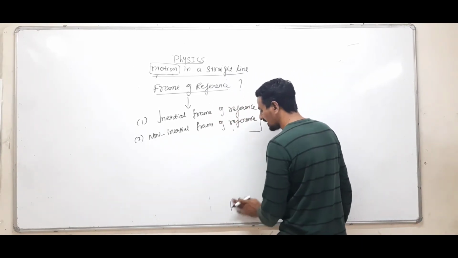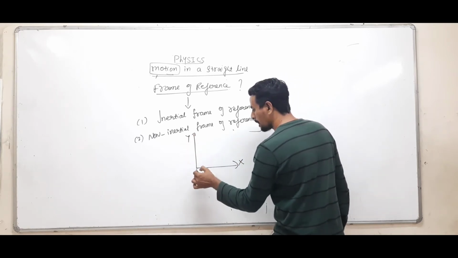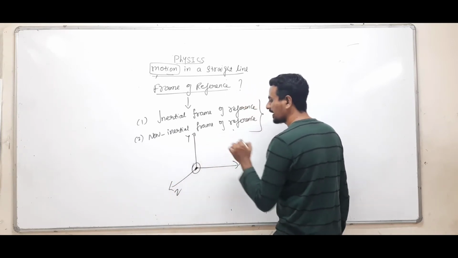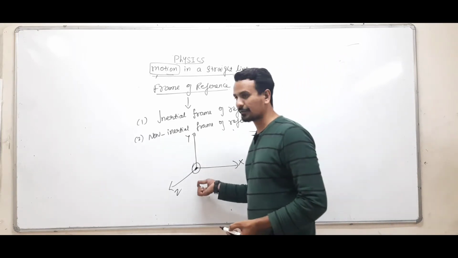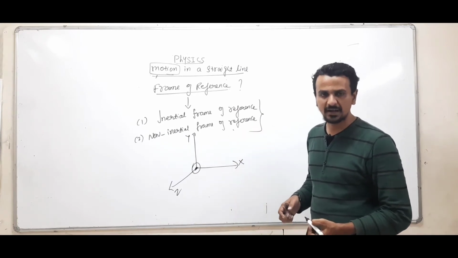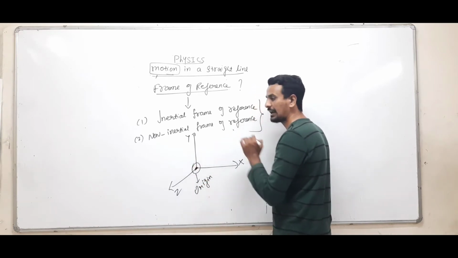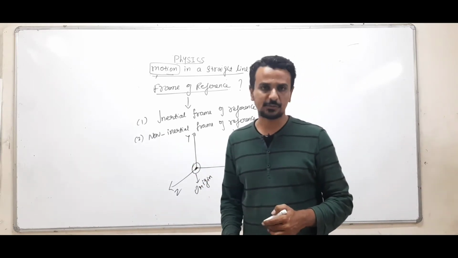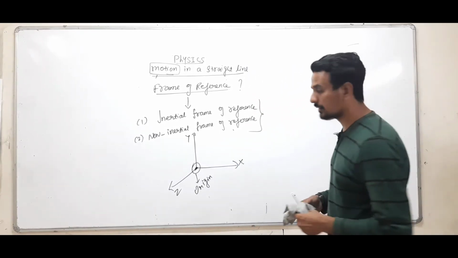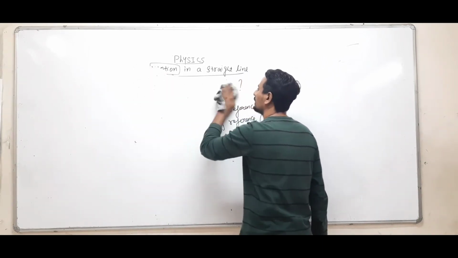Whenever we discuss motion, the theoretical approach to the frame of reference is the intersection of all the axes. This is known as the origin, or you can call it the reference point. From this point, we discuss the motion which is occurring. Clear? Fine. Now let us discuss what is path length, distance and displacement. What is the difference?